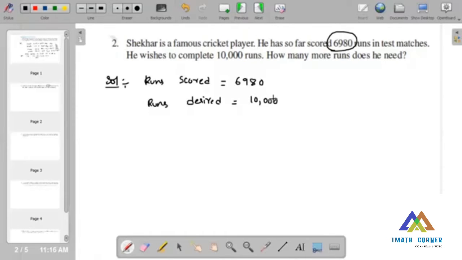So what we need to do here? We need to subtract both the numbers. Then you will get the runs needed. Therefore, runs needed is equals to 10,000 minus 6,980. You may get 3,020.